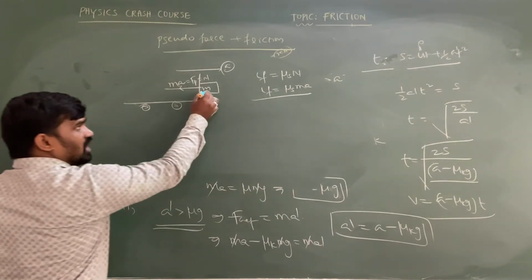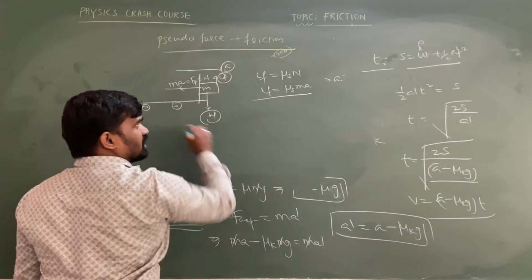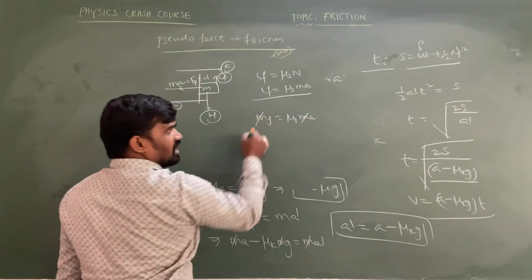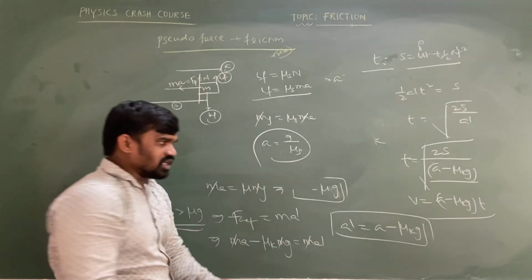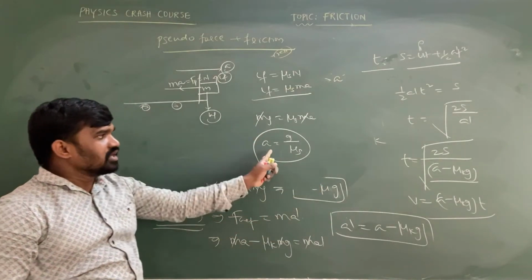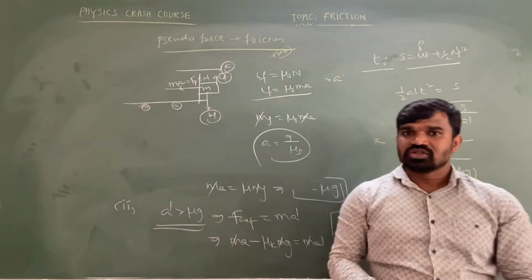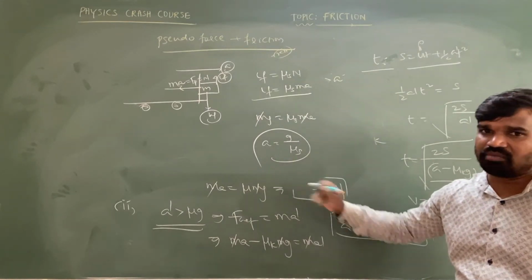This object will not slide down as long as the weight of the body is equal to the limiting friction. So m g is equal to mu s into m a. m can cancel. So a equals g by mu s. If the object is placed at the rear, the back side, a equals mu g. If the object is placed in front of the truck, a equals g by mu s. So this is the way to calculate problems where pseudo force and friction both are applicable.